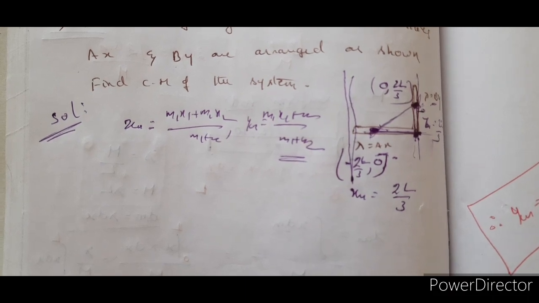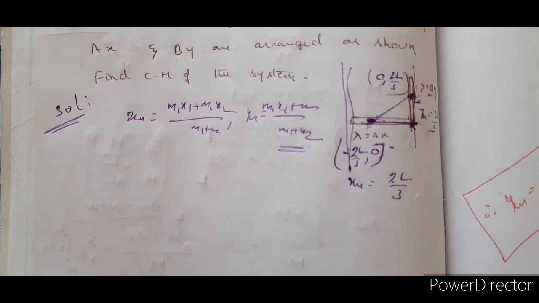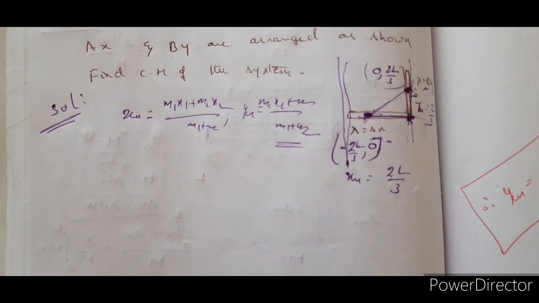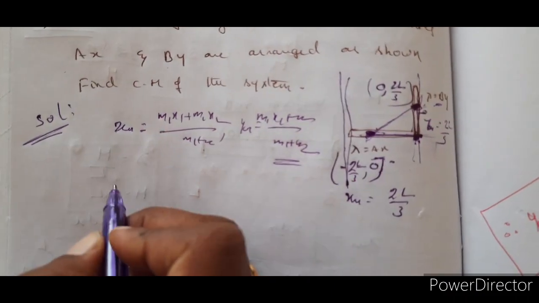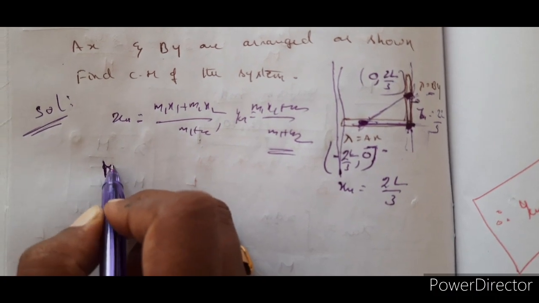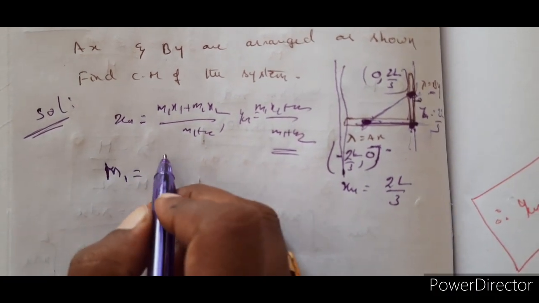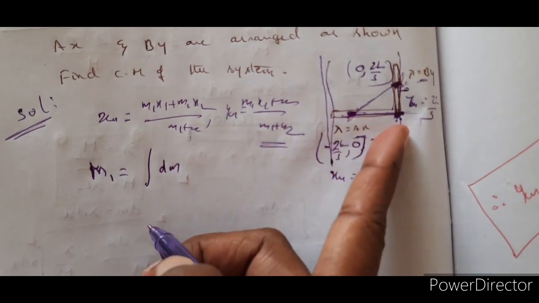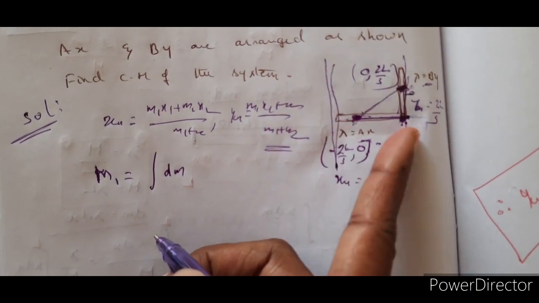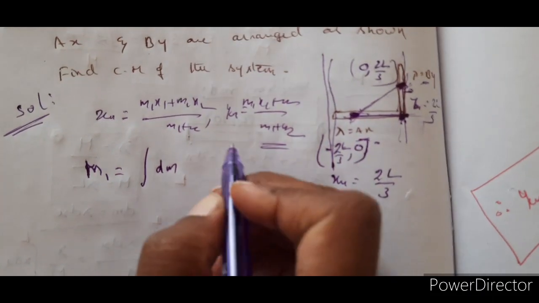Now the problem here is, what are m1 and m2? Beautiful, isn't it? As per the concept, m1 is equal to integral dm for this rod.